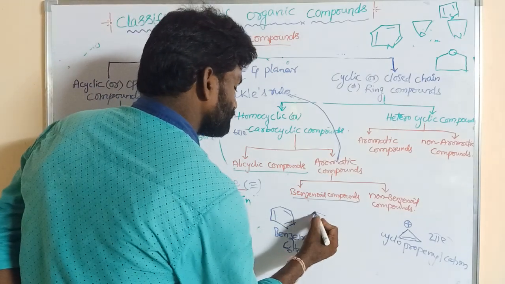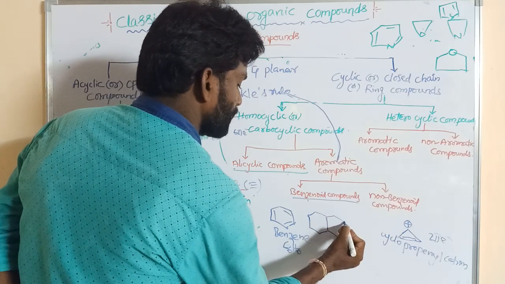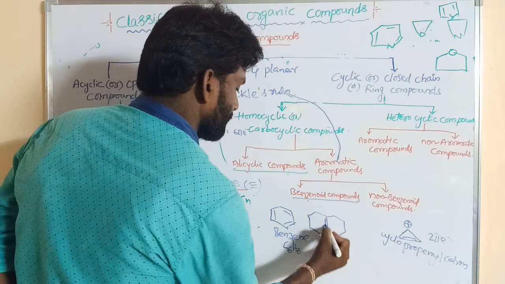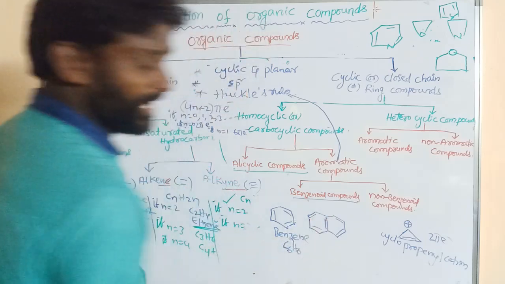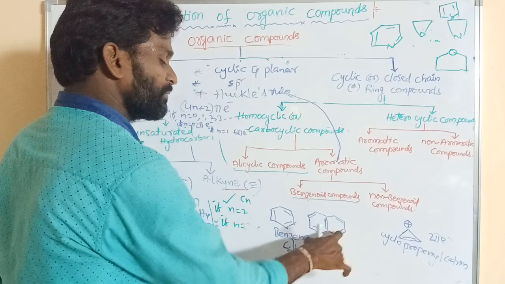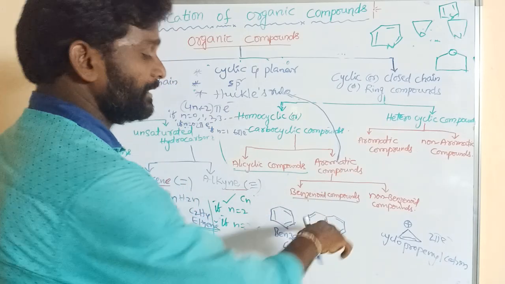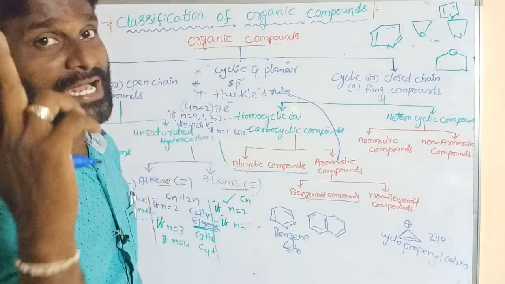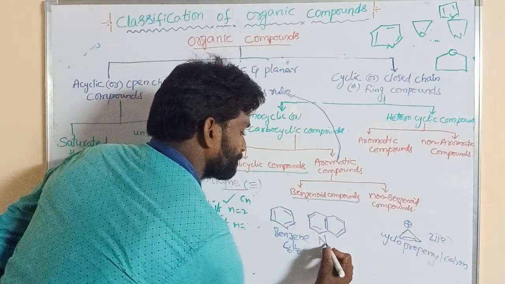And another one, 2 benzene rings are taken. Double bond, single bond, double bond, single bond. Here we can write alternating double bonds and single bonds. The double bonds can be written in any position, but the 2 double bonds must be separated by a single bond. That is the alternating double bond, right? So this is said to be naphthalene.